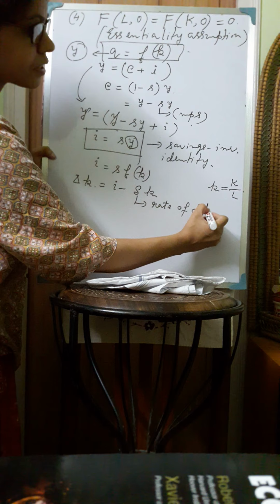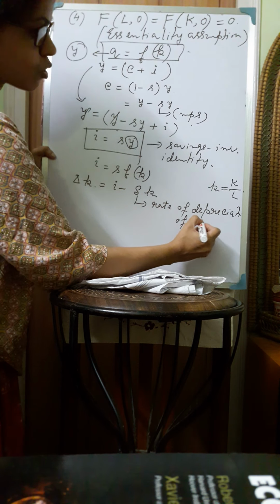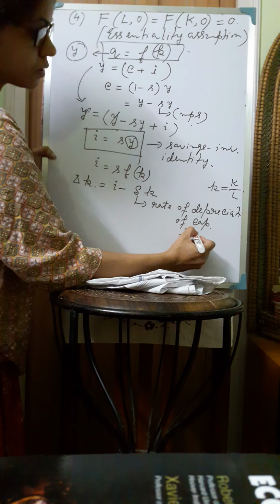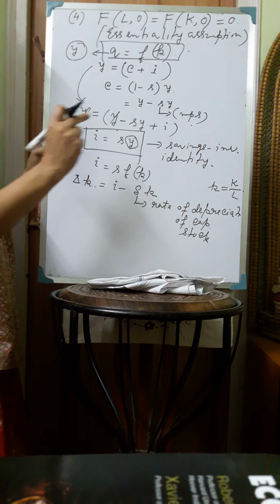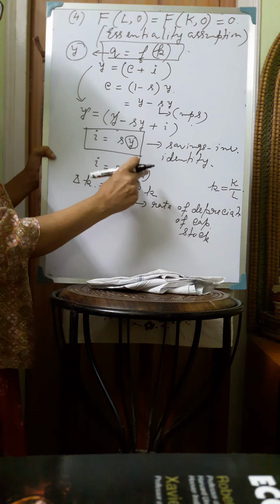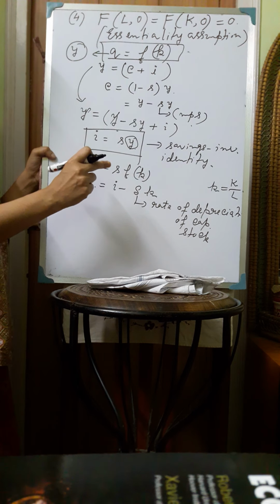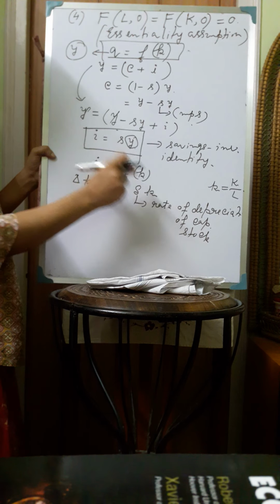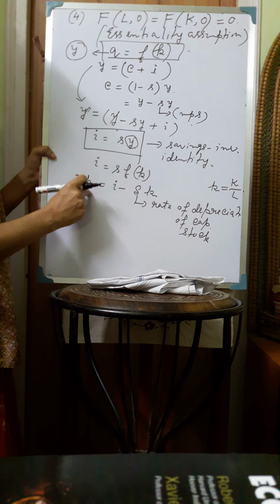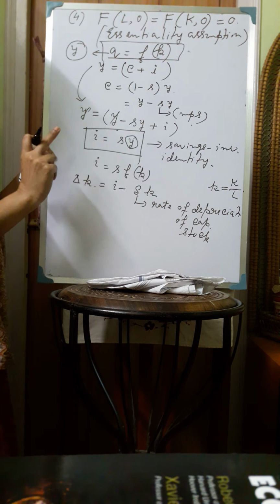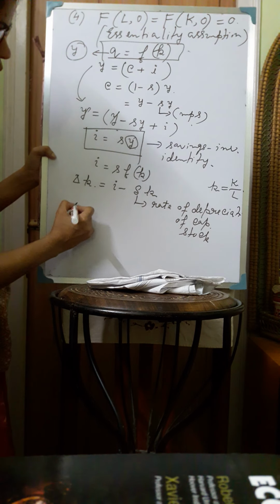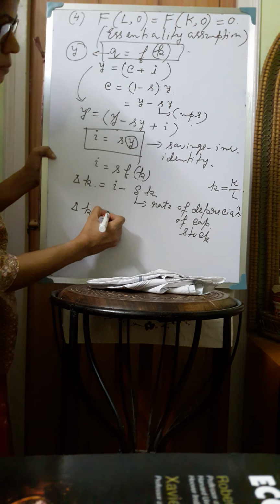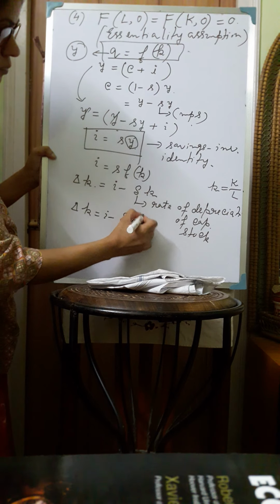Rate of depreciation of capital stock in the economy, and k is the total amount of existing capital stock. So delta k represents the total amount of depreciation of capital. So investment minus the depreciation is the total amount of capital stock accumulated in the economy. So delta k is equal to I minus delta k.